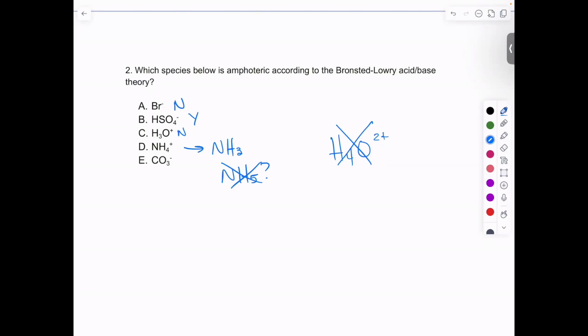Part E doesn't have a hydrogen to give away. That's our carbonate anion. We could, of course, take one on and become bicarbonate, but we cannot give one away. So that one's definitely a no. D is definitely no as well. Let's go with B. We can go with that hydrogen attached to the sulfate, and we can say that it's amphoteric.